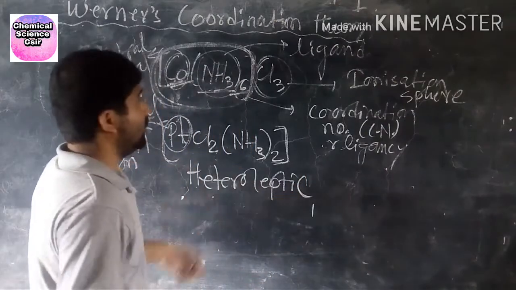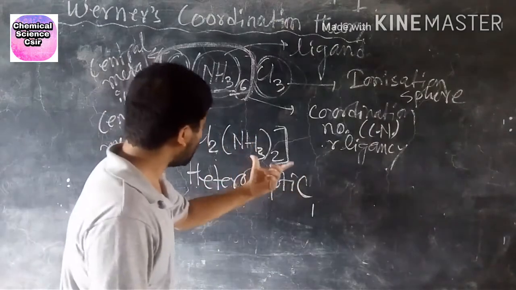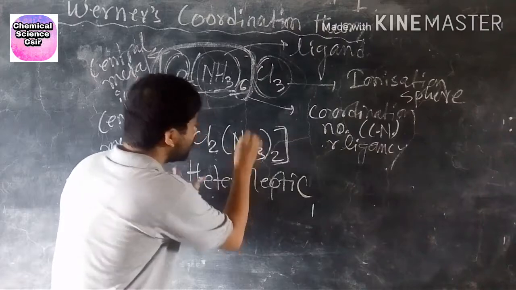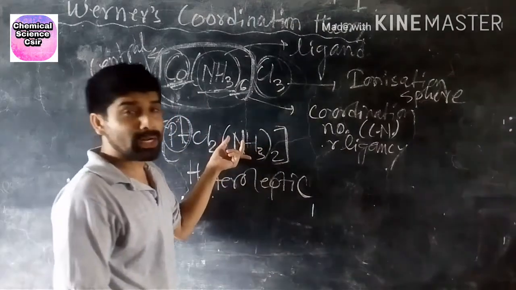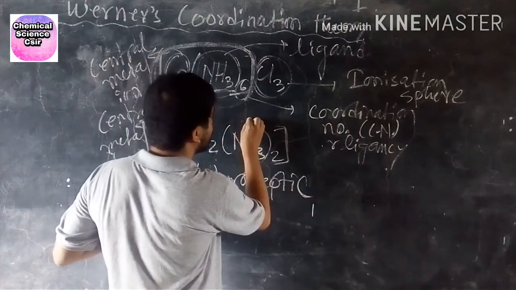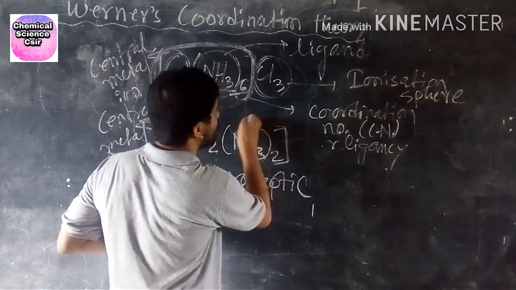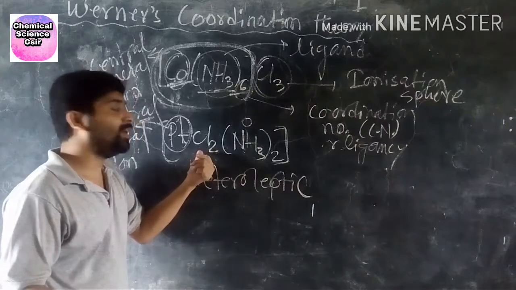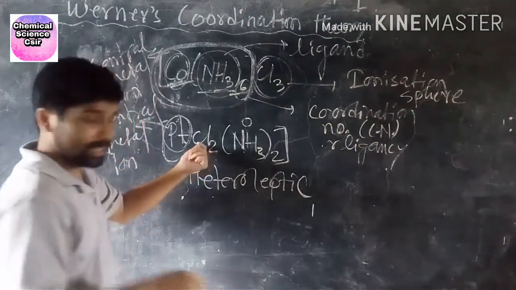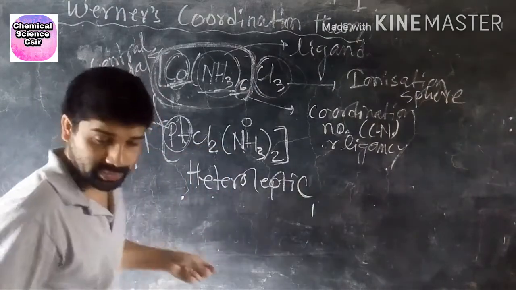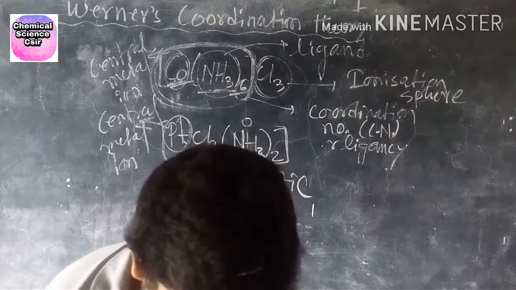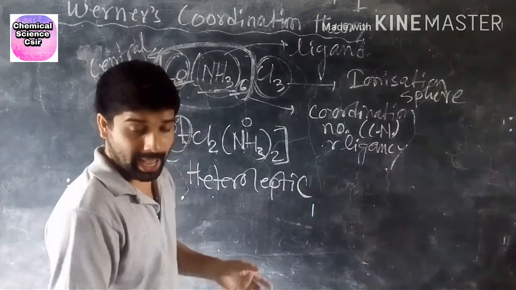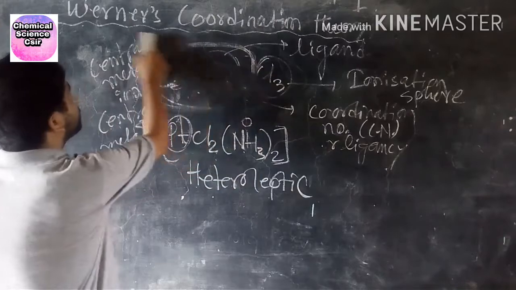This ammonia is a neutral ligand, so its oxidation number is 0, and this one is an anionic ligand. Now I will discuss neutral, anionic and cationic ligands.